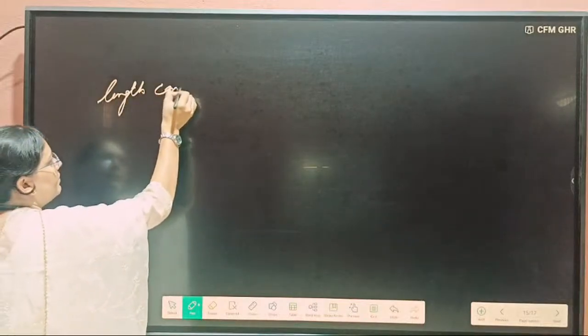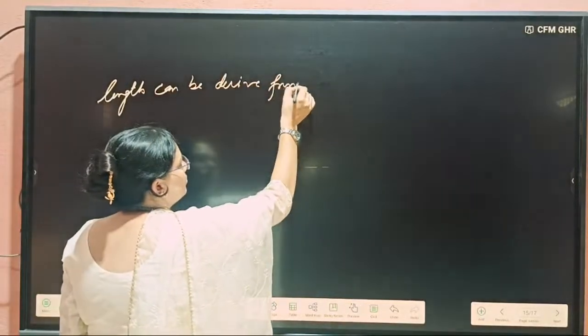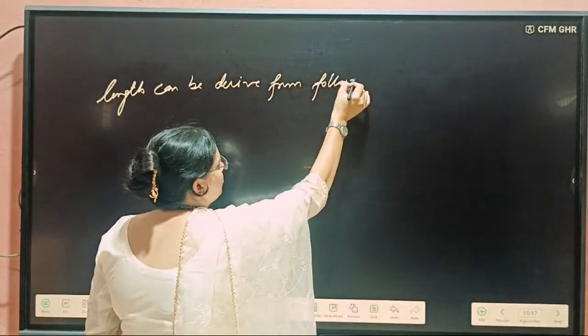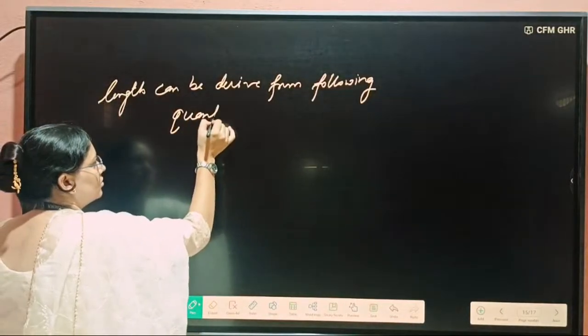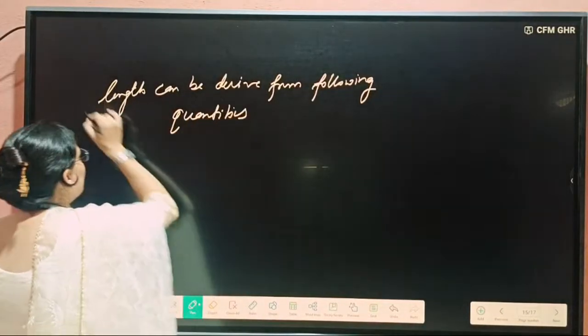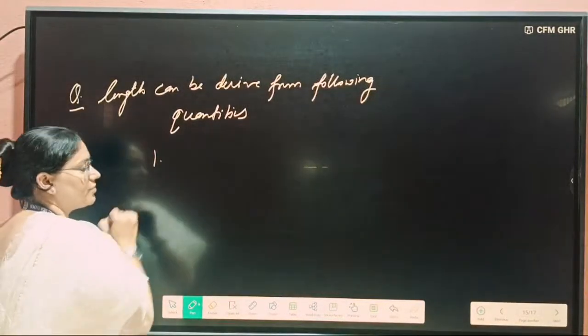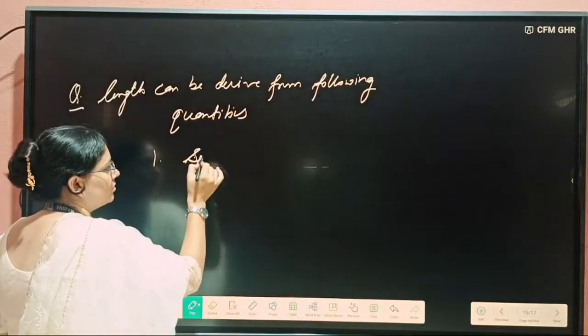Next, for example, I am saying length. Length can be derived from the following quantities. Okay, the question is this one. Here the options are: first option, speed.